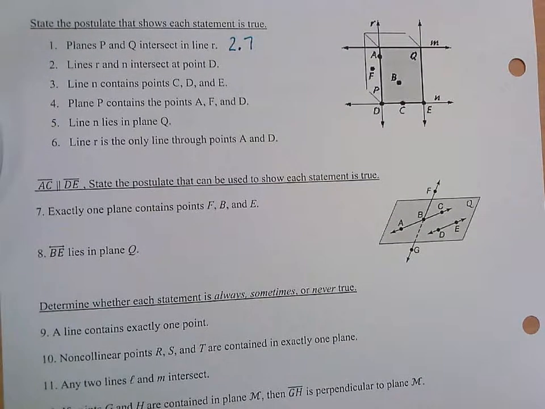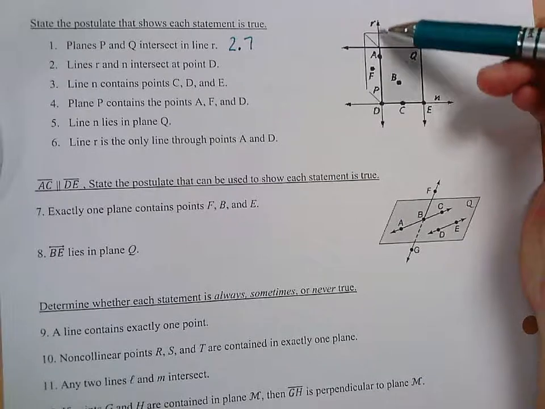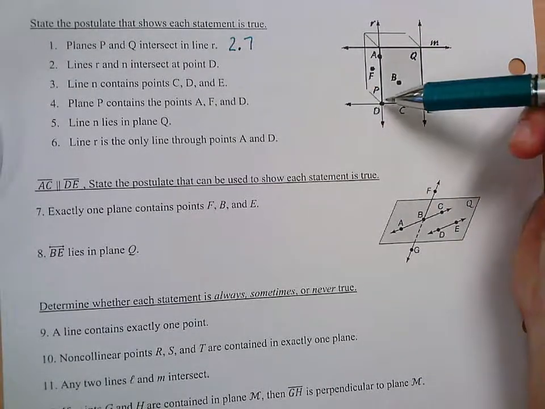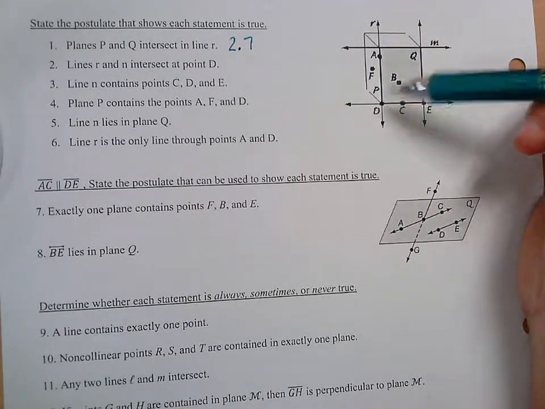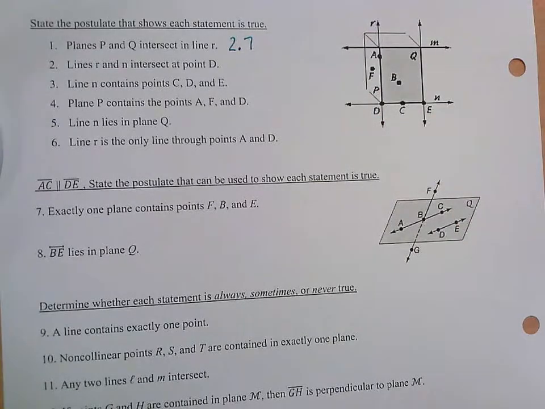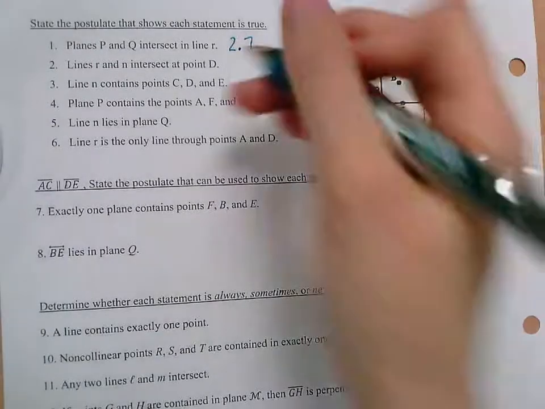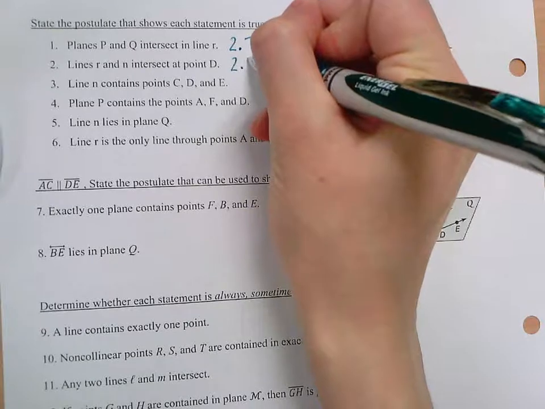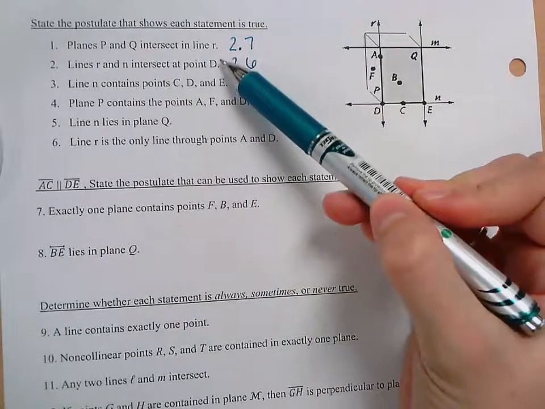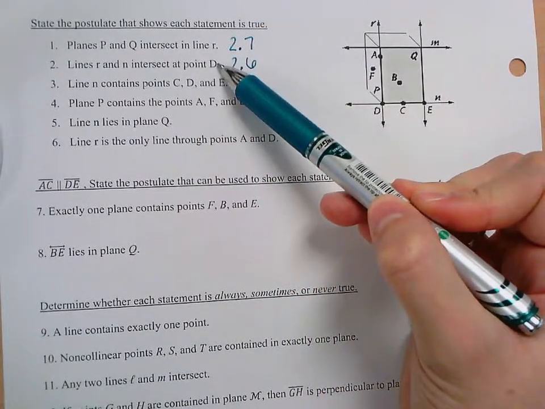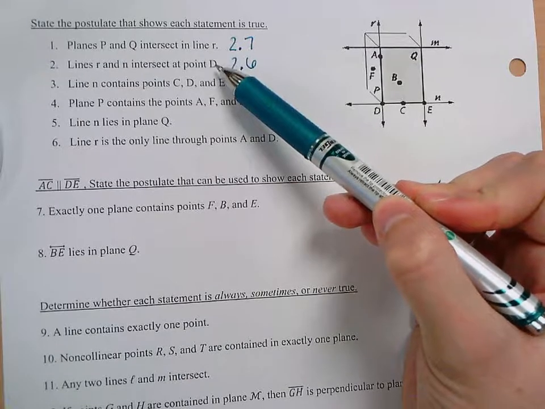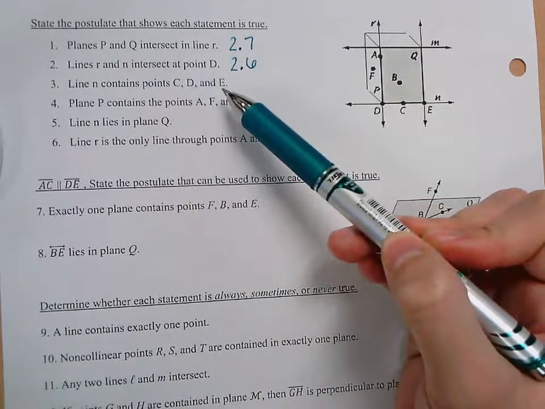And then number 2 says lines R and N intersect at point D. So you can see that from the picture, line R, line N are intersecting at point D. So which postulate would confirm that? Okay. 2.6. So that's basically saying two lines intersect at a point, which is postulate 2.6.